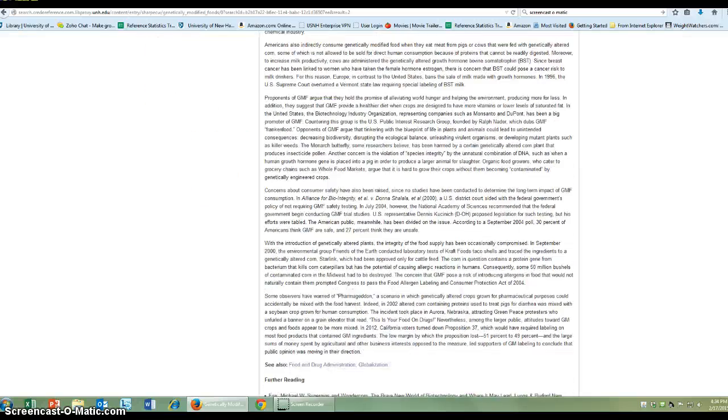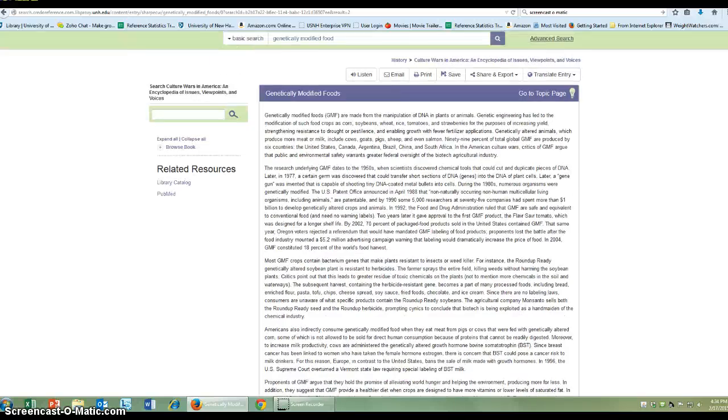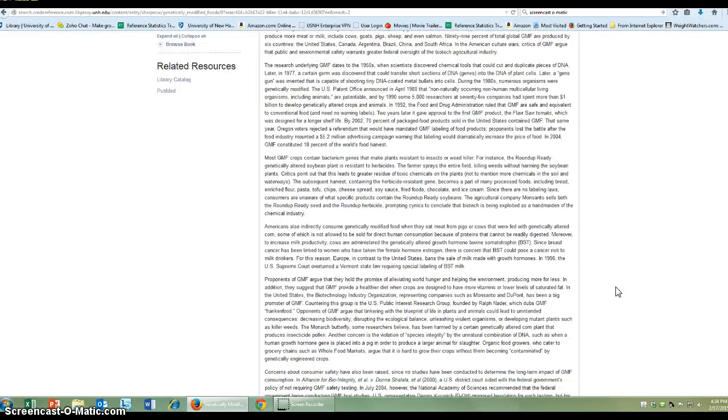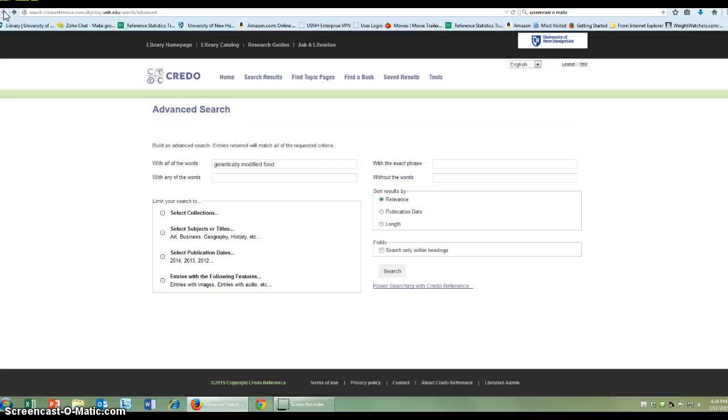And again, this is a very brief entry. You may even find it useful to start here just to get the definitions and see the issues, and then go into CQ and into opposing viewpoints to go in a little more depth. So these are the three main sources that we wanted to show you.